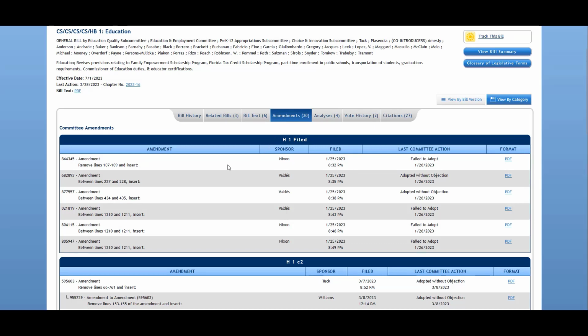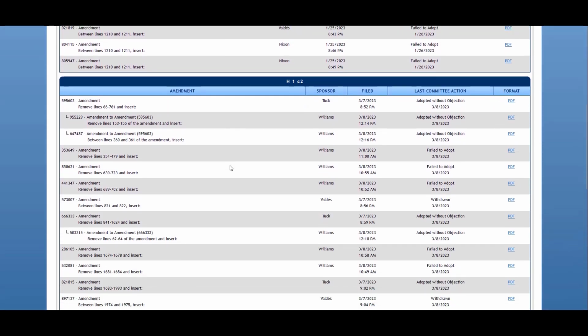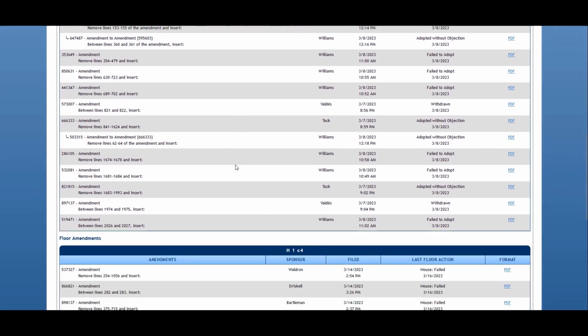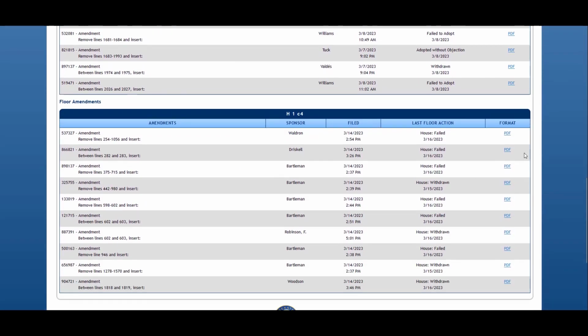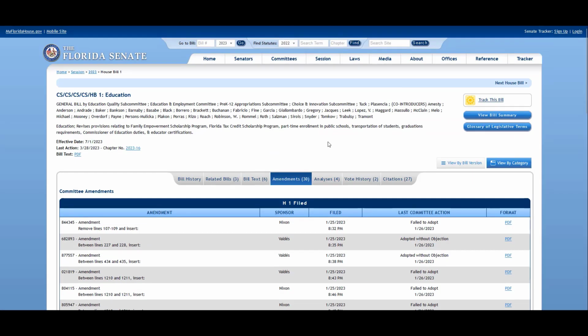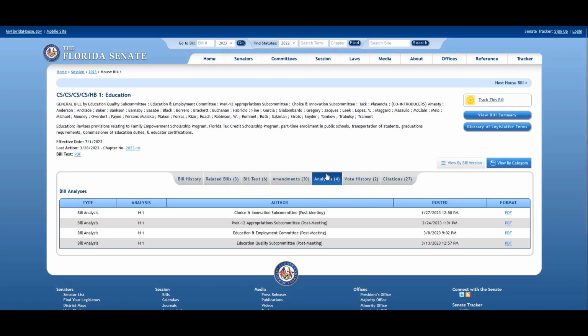There is a link to the amendments. So you could quickly go through and see how many amendments happened to your bill and view a PDF of those amendments. The next tab you have is that analyses tab. They call them bill analysis here, but they are those staff analyses, that most important piece of legislative history. So quick and easy to get to those on the Senate website.